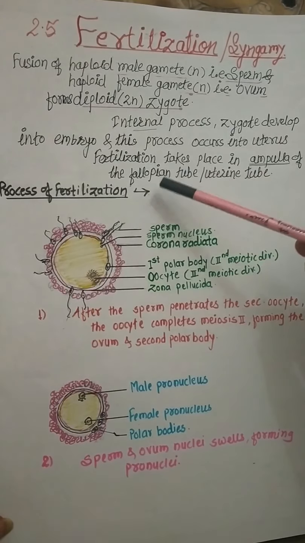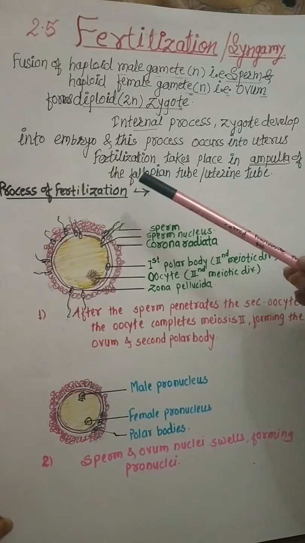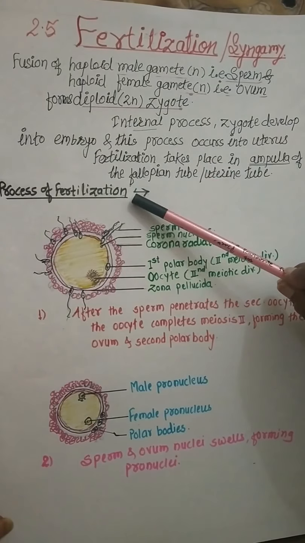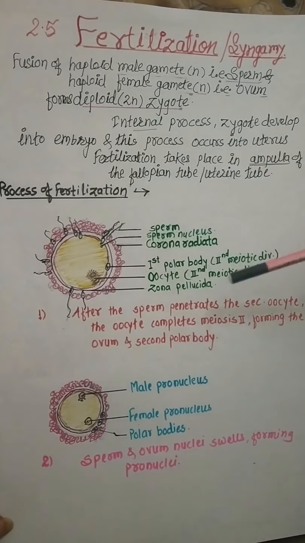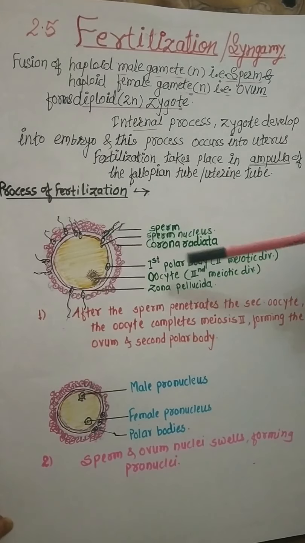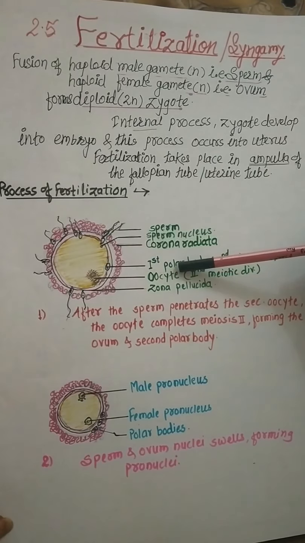Remember, this sentence is important: fertilization takes place during the second meiotic division, that means at the time of development of the first polar body and the oocyte.